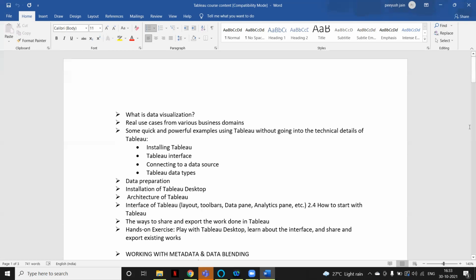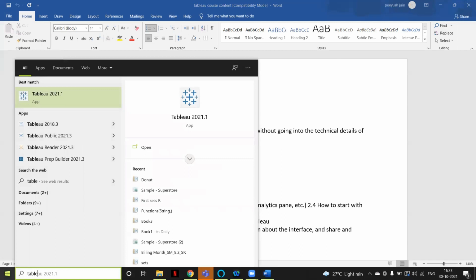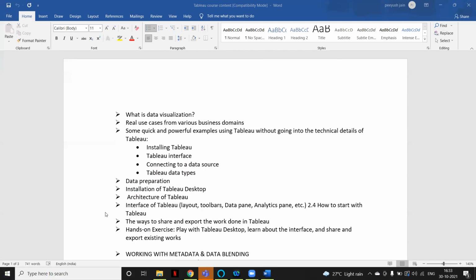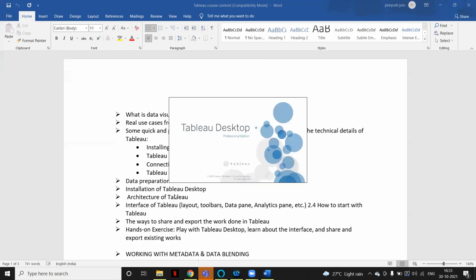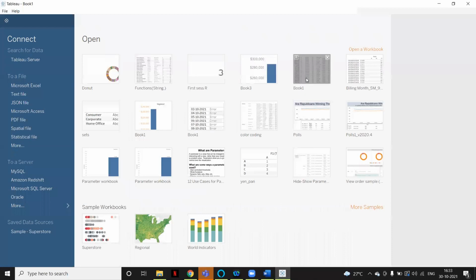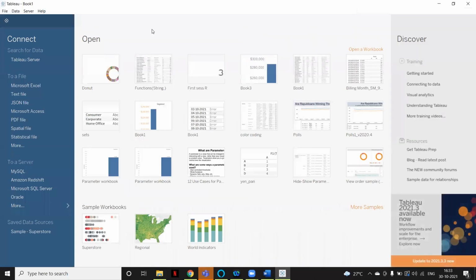I think we can continue. So we have just made you understand the course content that we have just designed. Okay, so let me just open the Tableau. I have opened the Tableau Desktop. Here you can see I have just downloaded the Tableau Desktop. I will show you how you can download it if you haven't downloaded it yet.